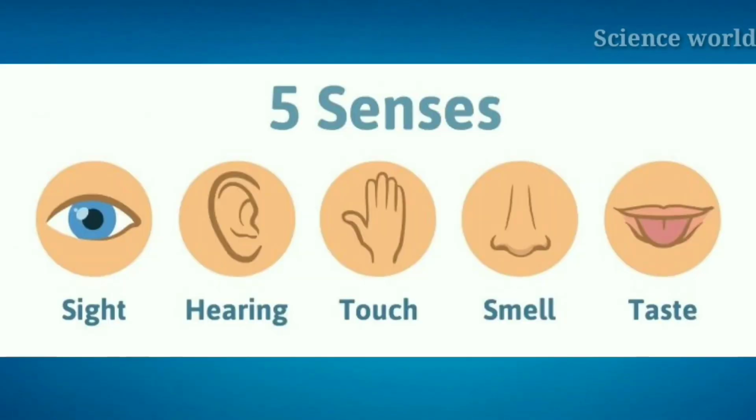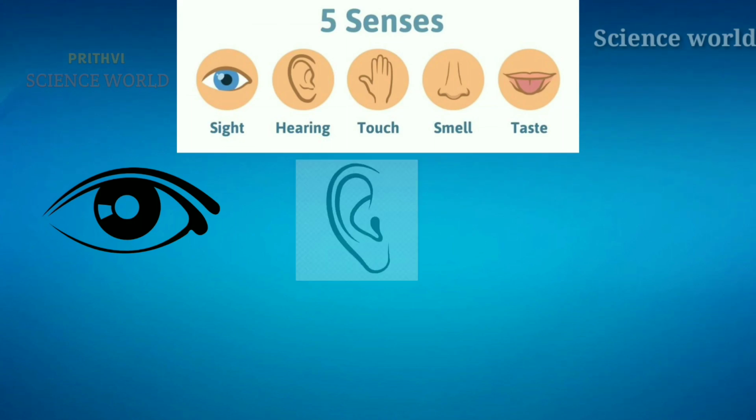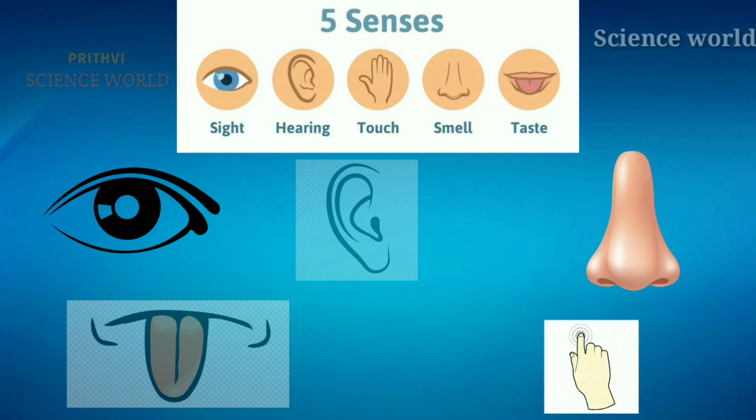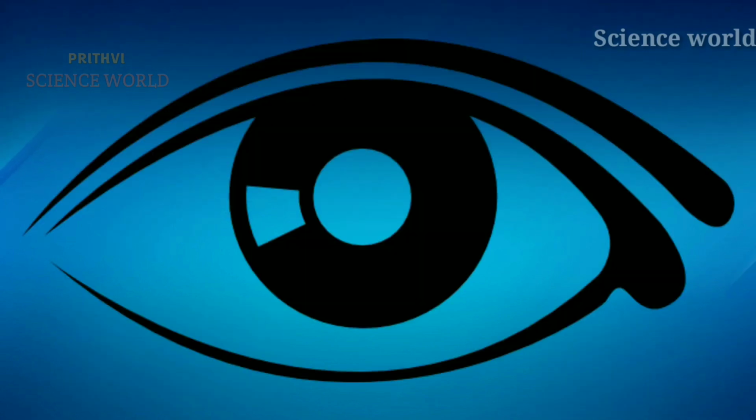We have five senses: sight, hearing, smell, taste, touch. These senses help us to interact with the world around us. Eyes help us to see things. Ears help us to hear sounds, and we can smell with our nose. Taste with tongue, like yummy gulab jamun, and sense of touch is provided by our skin. Of course, all senses are important, but the sense of sight plays a major role in our daily life.